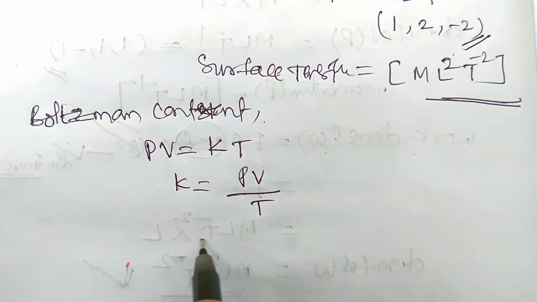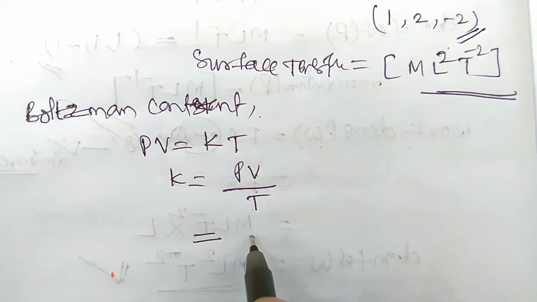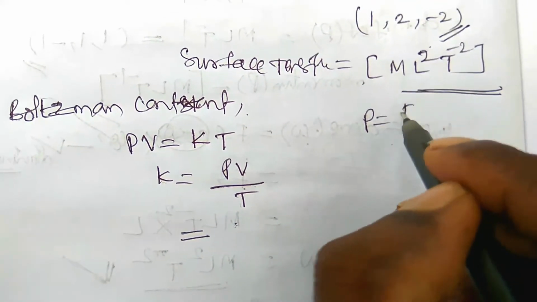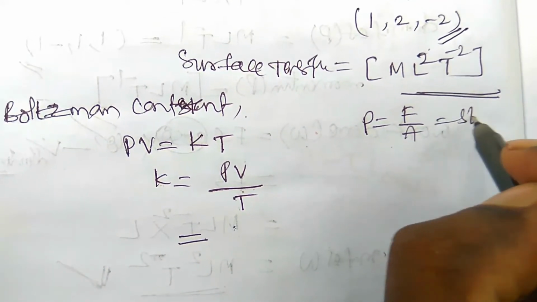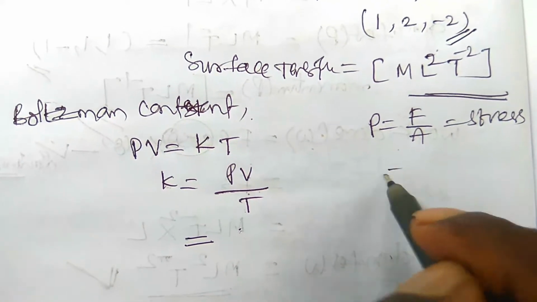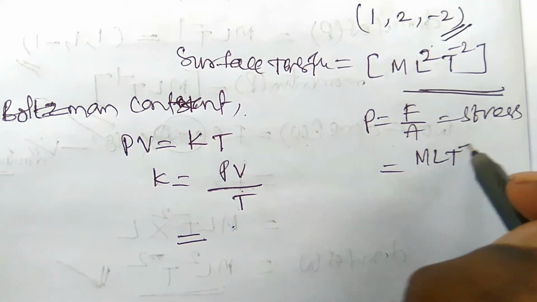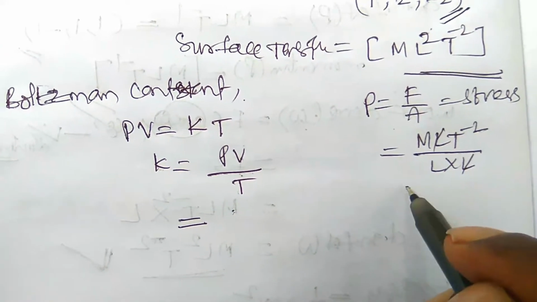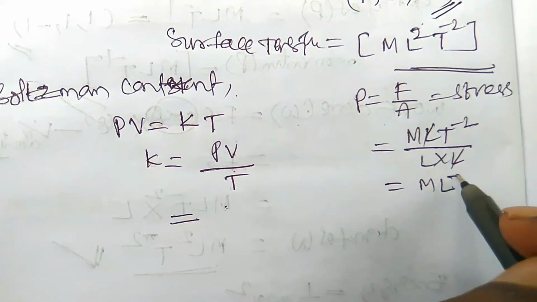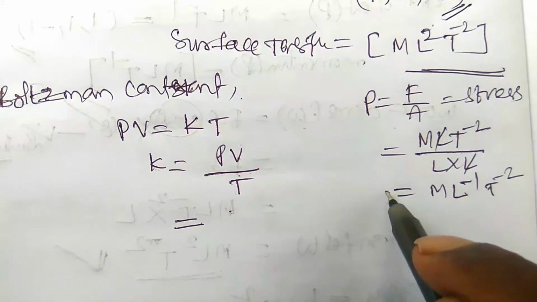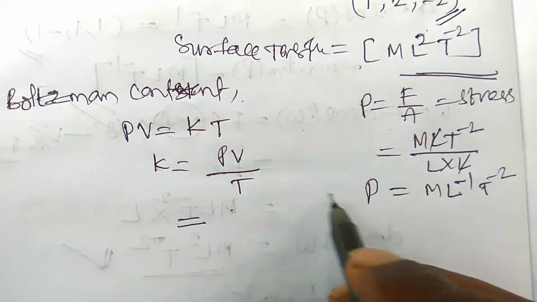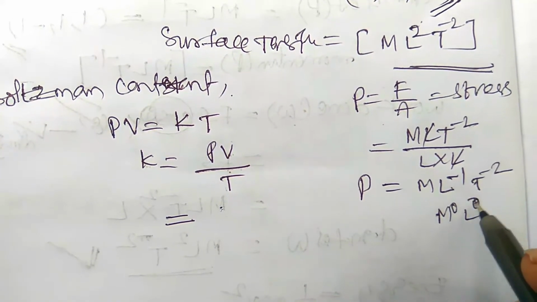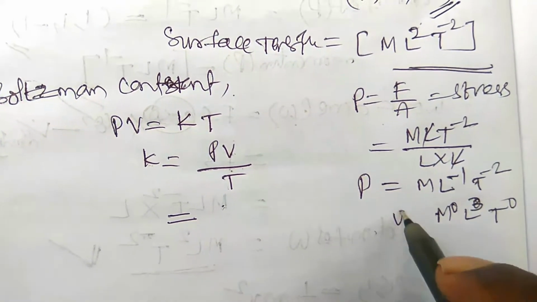P is the pressure, V is the volume, T is the temperature. What is pressure? Pressure is force by area, so it is nothing but stress. Force by area means M L T minus 2 by area, which is length into length. So here M L minus 1 T minus 2 is the pressure. Volume, you already know, is M0 L cube T0.